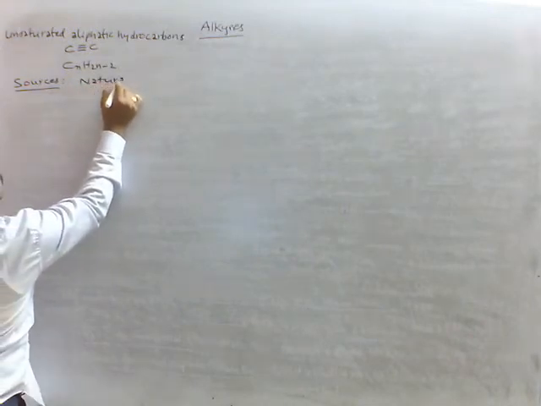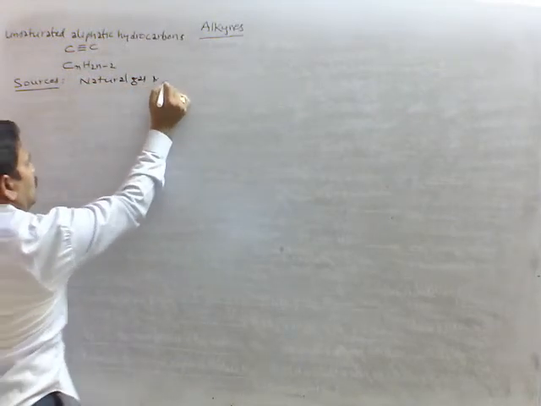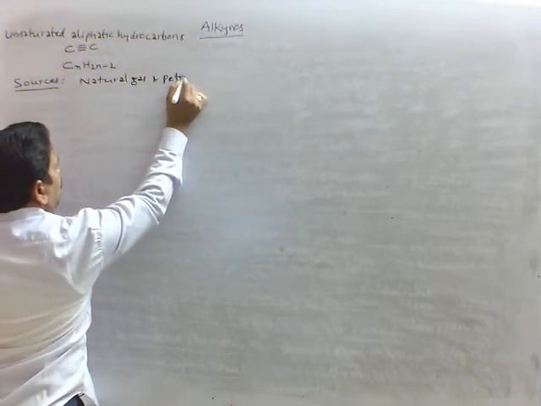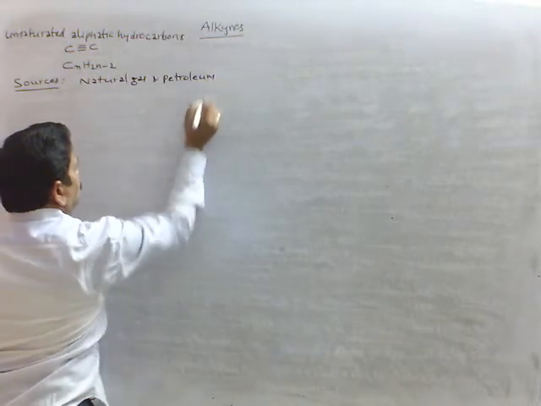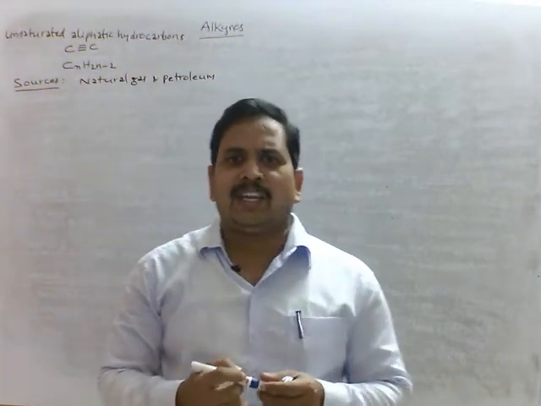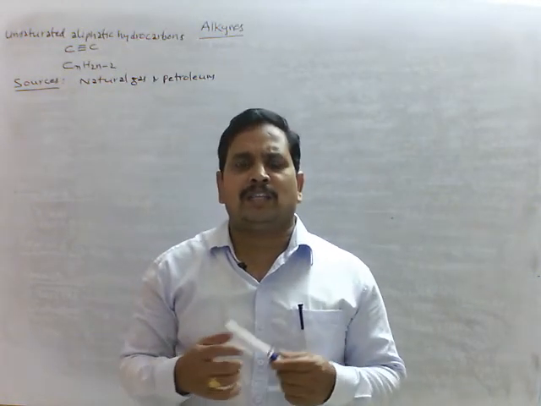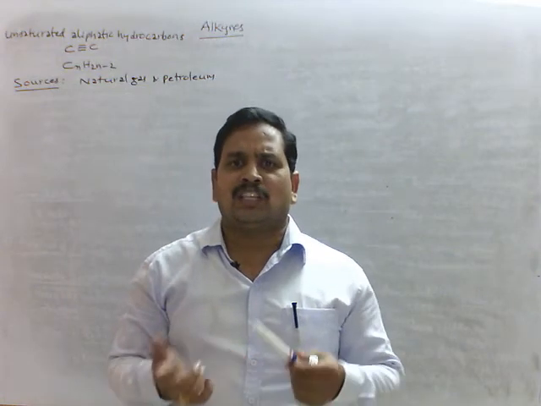natural gas and petroleum, and also ethyne is obtained from hydrolysis of calcium carbide in large quantities also.